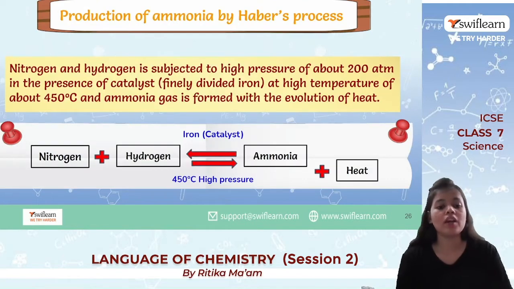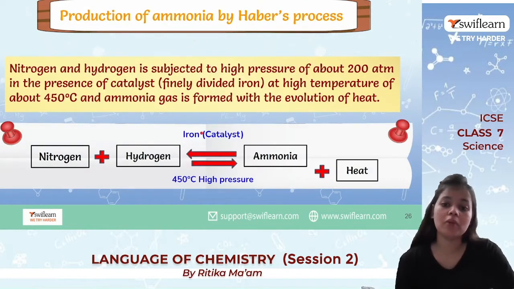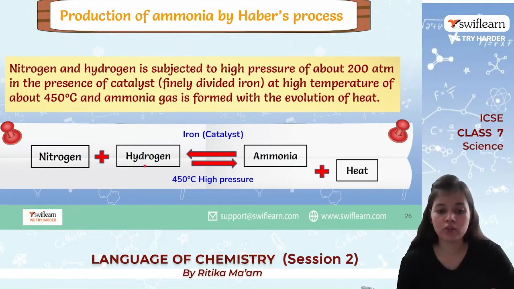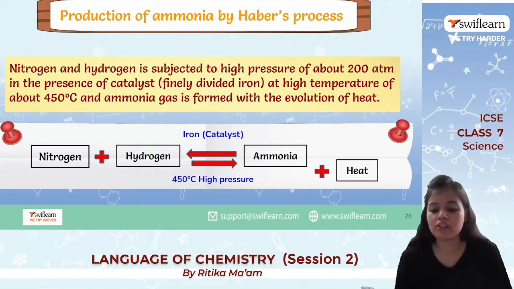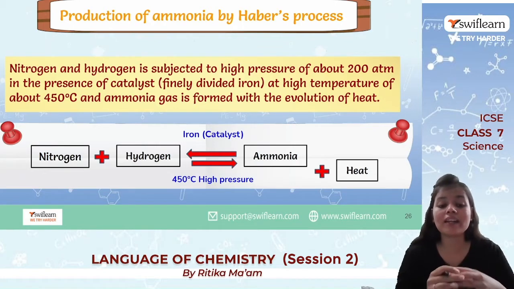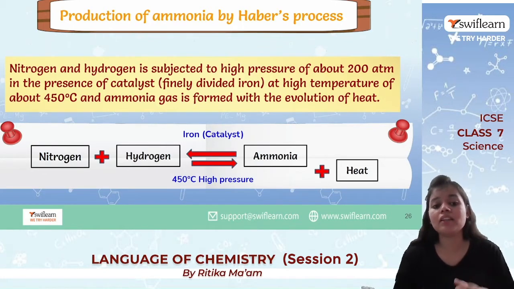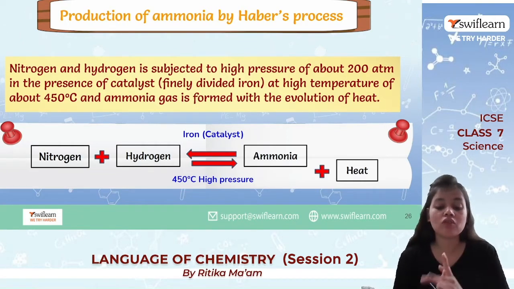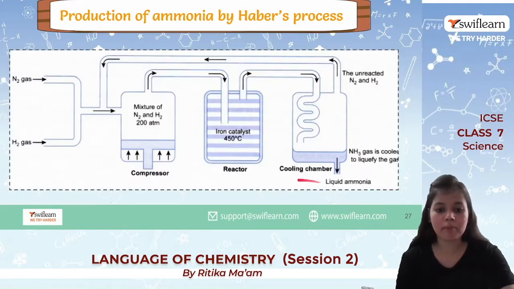Now, if I talk about formation of ammonia by Haber's process, what is happening? We are combining nitrogen and hydrogen at a very high pressure. Here iron is acting as a catalyst. Catalysts are those substances which do not actually take part in the reaction, but they speed up or slow down the rate of reaction. So nitrogen and hydrogen combine in the presence of iron as a catalyst with high pressure to form ammonia and heat.